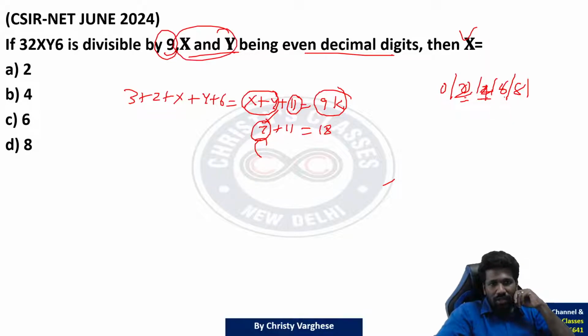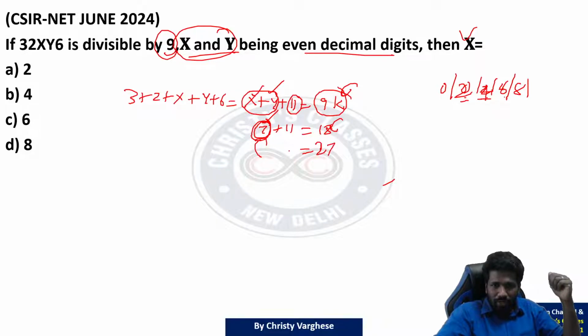Question says x and y are even, so x plus y is even plus even only. Means this 7 is wrong. 7 is wrong means what is the meaning? Question is wrong? No. There are more possibilities. 9 का multiple 18 is not the only multiple of 9. What about 27? 27 मिलने के लिए 11 के साथ क्या add करना है? What should be added to 11 to make it 27? 16. Yeah, 16 is an even number.